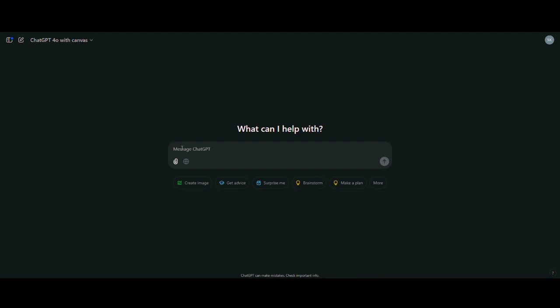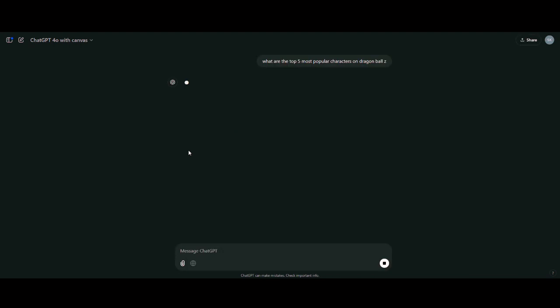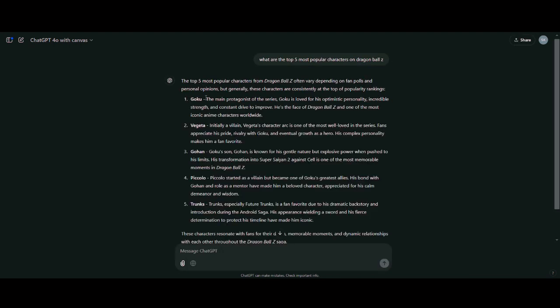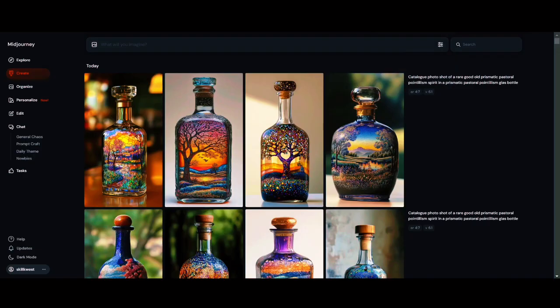And now I don't actually know the top characters on Dragon Ball Z, so I'm just going to type in what are the top 5 most popular characters on Dragon Ball Z. Okay, so now we have our list of characters here. Number 1 with Goku, and that's probably the only one that I actually know. In any case, I'm just going to paste in this to start my prompt.